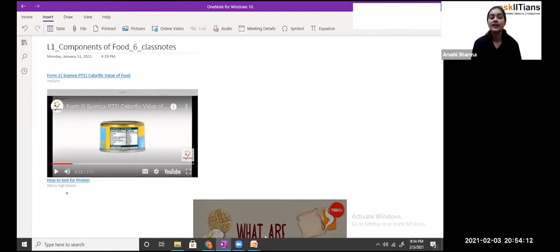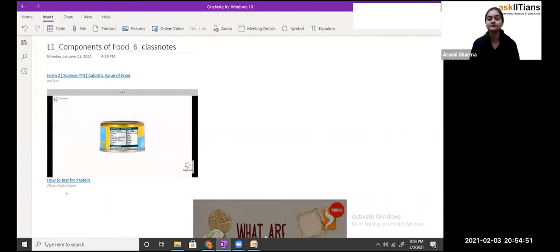Now students, see, like the girl is going to some supermarket and she wants to buy some good food for herself. Now she is looking at some of the ingredients or some of the nutrition which is present in it. Have you ever noticed around yourself that if you are buying any eatable, even chips, if you are buying a packet of chips, that is also containing some values written over there? Have you ever noticed all of those values, that protein is that much present, fat is that much, sugar is that much present? All of these things are very important to observe. Now see how she is observing all of these things.